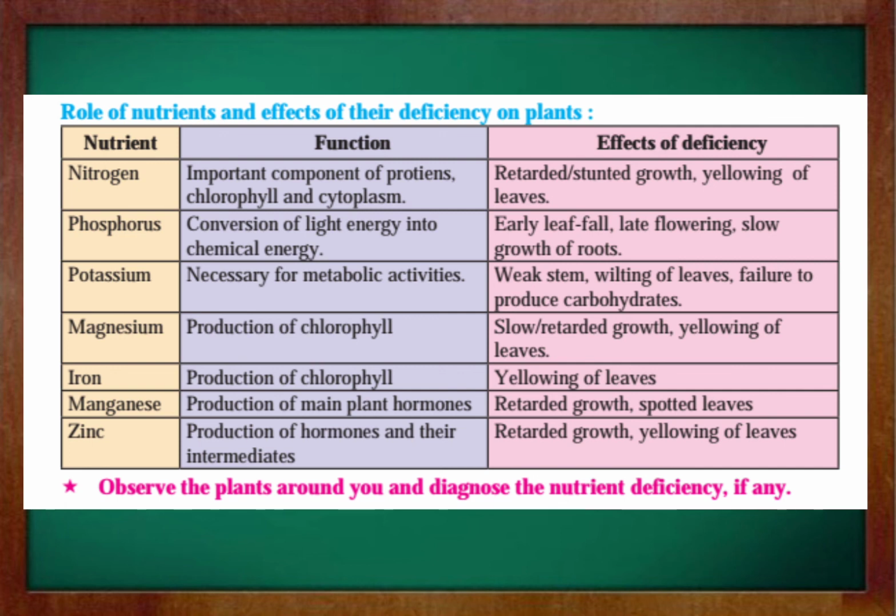Next nutrient is manganese. Its function is production of main plant hormones. Effects of deficiency are retarded growth and spotted leaves. Next nutrient is zinc. Its function is production of hormones and their intermediates. Effects of deficiency are retarded growth and yellowing of leaves. Students, I hope through this chart you all have understood the functions of various nutrients and the effects of deficiency.